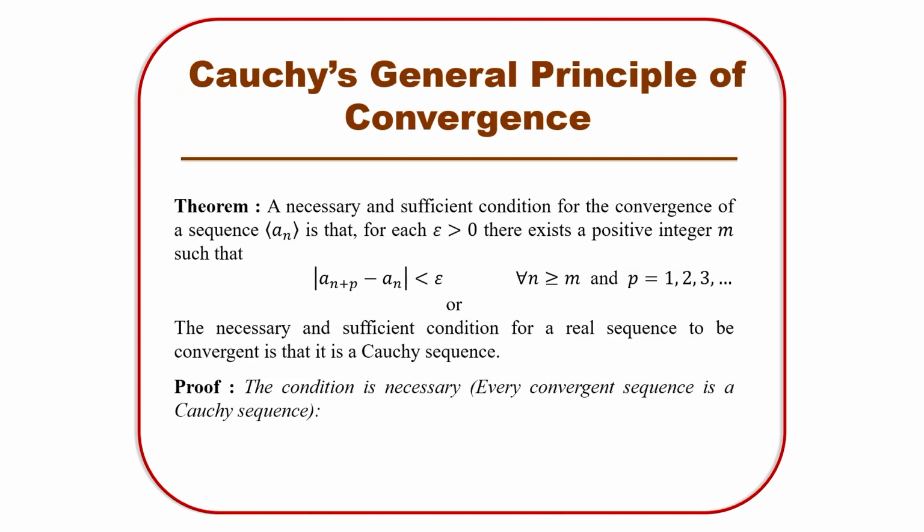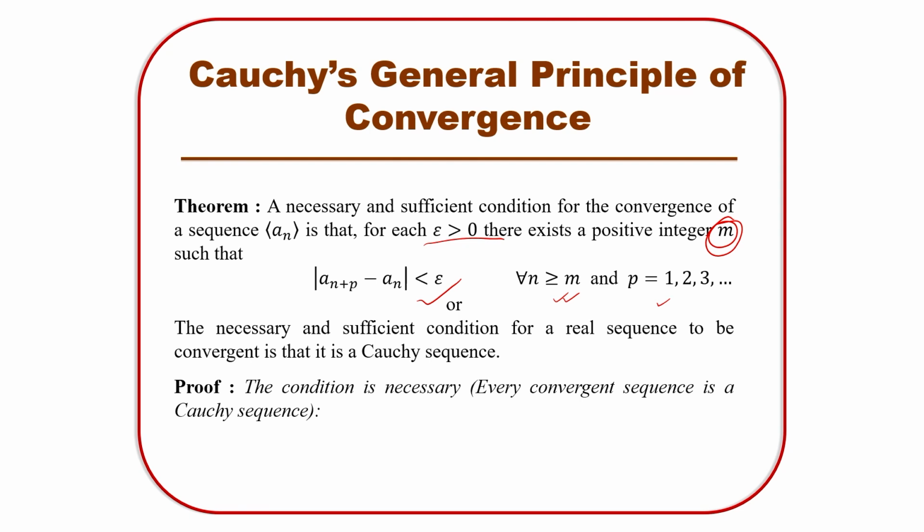Now, we will prove the Cauchy general principle of convergence. A necessary and sufficient condition for the convergence of a sequence an is that for every epsilon greater than 0, there exists a natural number m such that modulus of an plus p minus an is less than epsilon for every n greater than or equal to m and p equal to 1, 2, 3, 4, that means natural numbers.